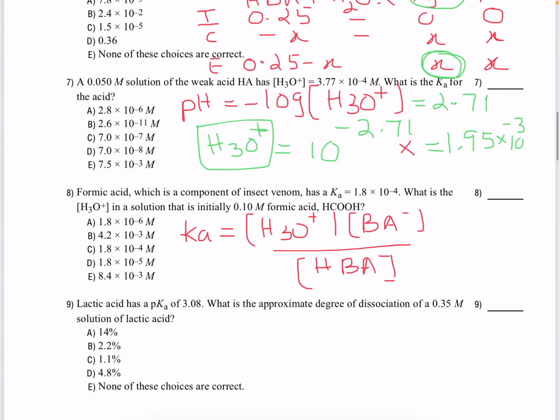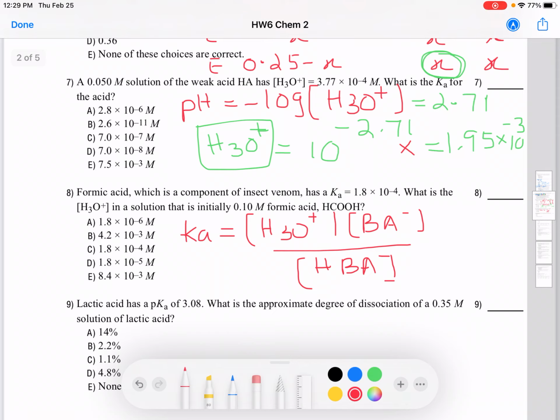Now what we are going to use is the equilibrium amounts, right? So hydronium ions were all X and BA minus also X. So that was X squared. It's a tongue twister. Over HBA. HBA at equilibrium is 0.25 minus X. And here we are going to make an assumption. X is small. 0.25 minus X is almost 0.25, right? So you put that 0.25 here.